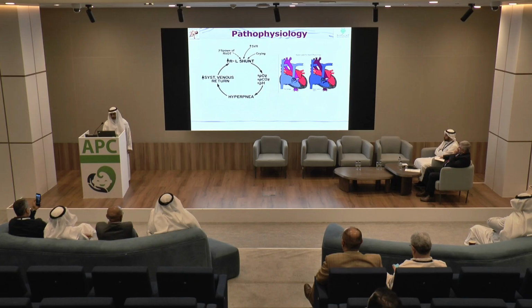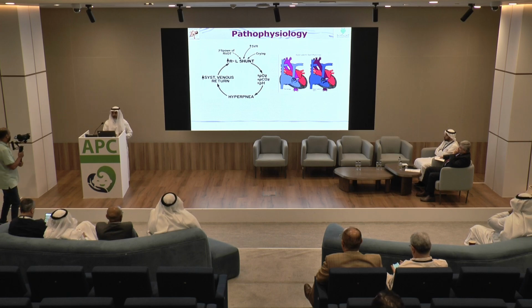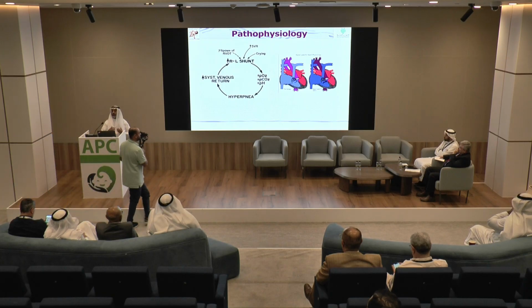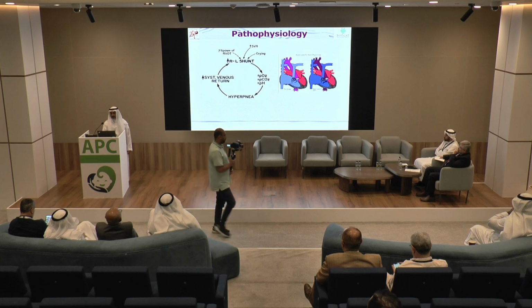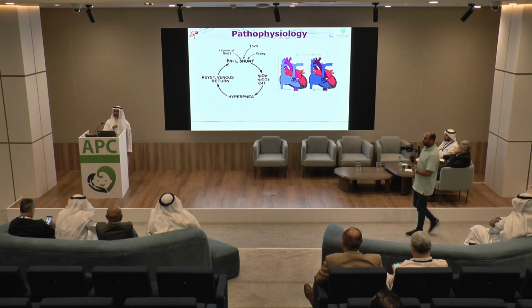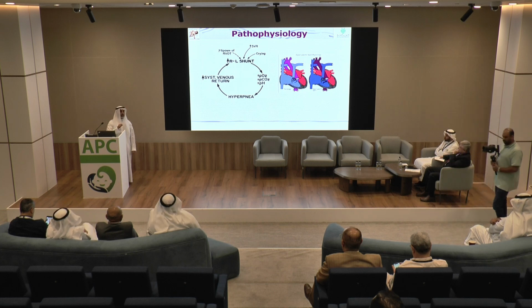So in a Tet spell, what will happen? There will be sudden spasm in the infundibulum, so more right to left shunt, so the patient will develop severe cyanosis. If the patient develops severe cyanosis, hypoxia, hypercapnia, metabolic acidosis, the patient will try to increase systemic venous return, increase right to left shunt. So we'll go into this vicious circle. If you don't interfere with the patient, the patient may die.